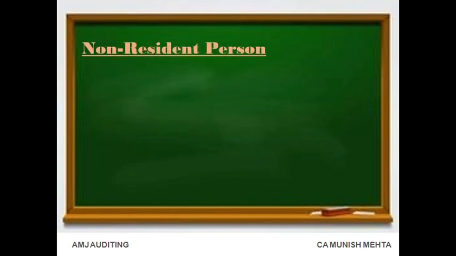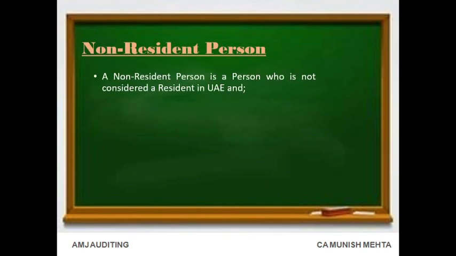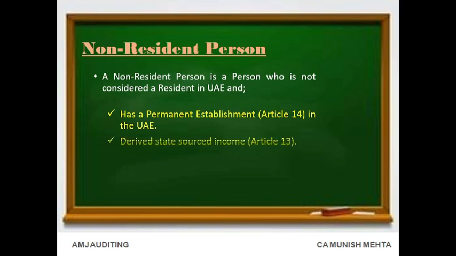Non-resident person. A non-resident person is a person who is not considered a resident in UAE and has a permanent establishment, Article 14, in the UAE; derived state-sourced income, Article 13; or has a nexus, i.e. connection, in the UAE.